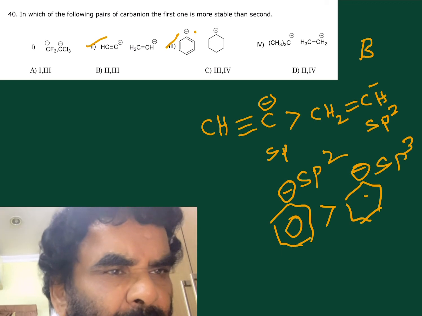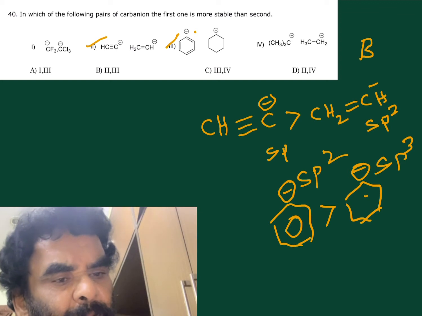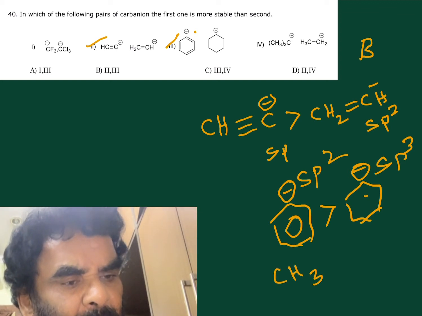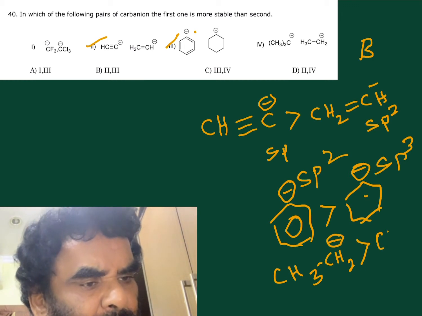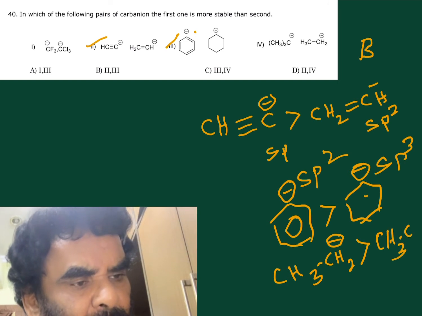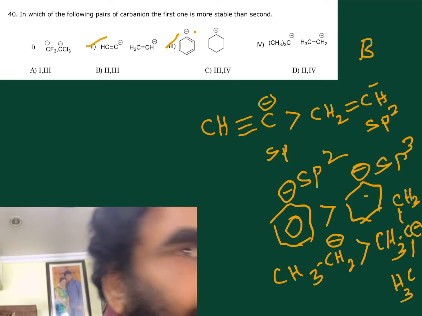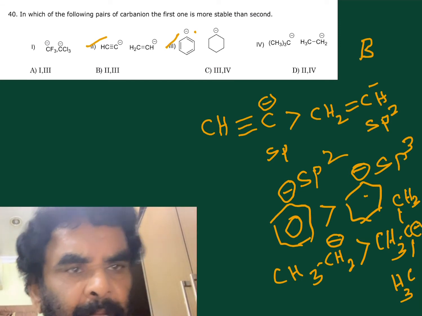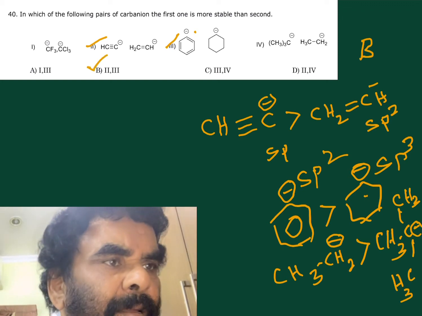Here, 3 degree carbanion, 1 degree carbanion. 1 degree carbanion is more stable than 3 degree carbanion. As the degree increases, the stability of the carbanion decreases. That is CH3, CH3, CH3, negative charge. So the correct option is B. 2 and 3 are correct.